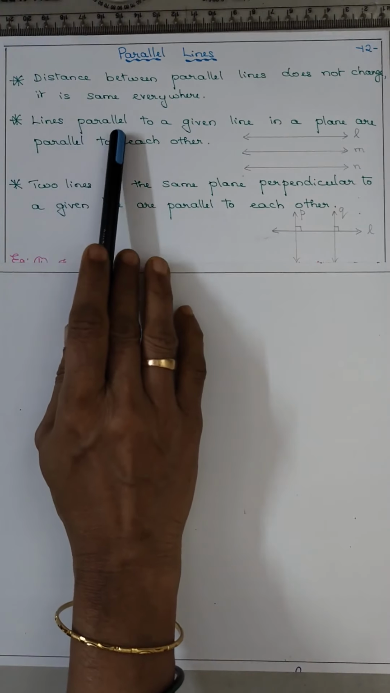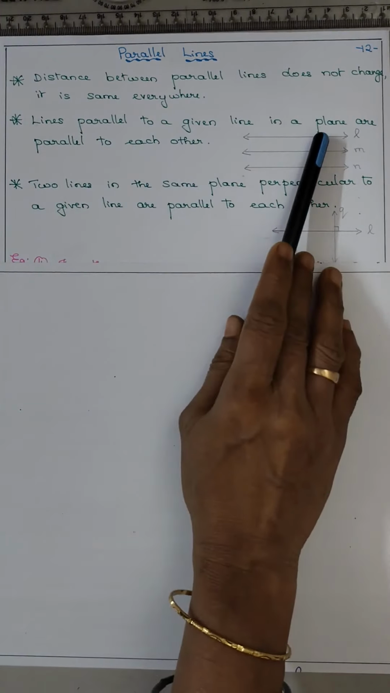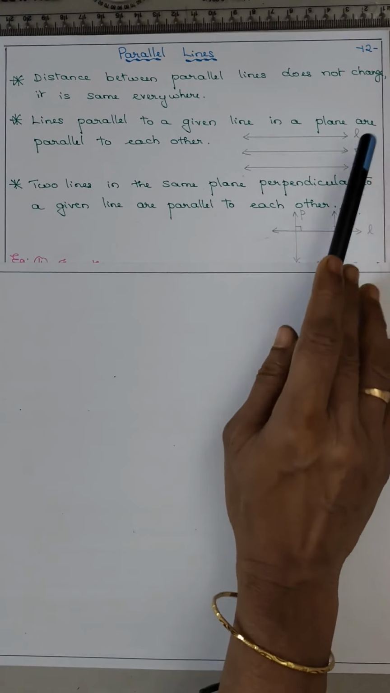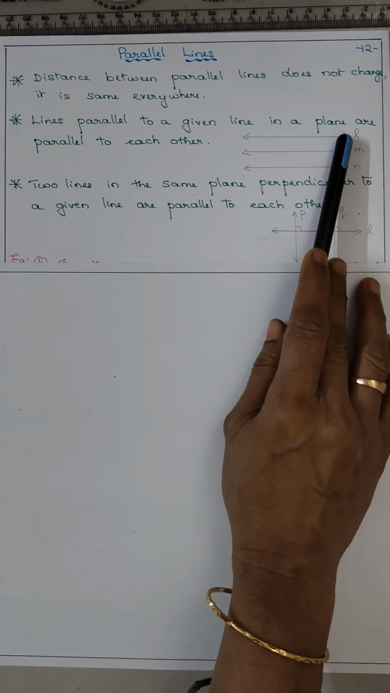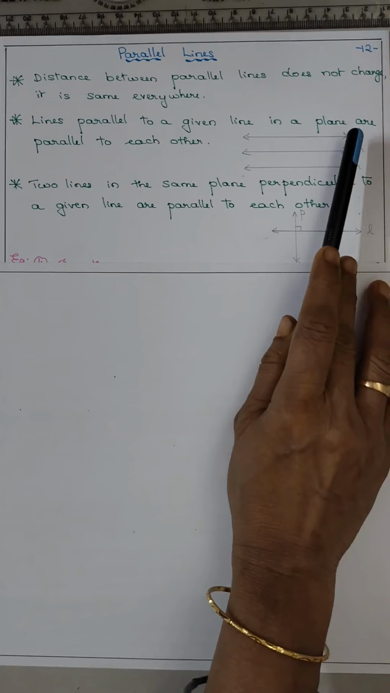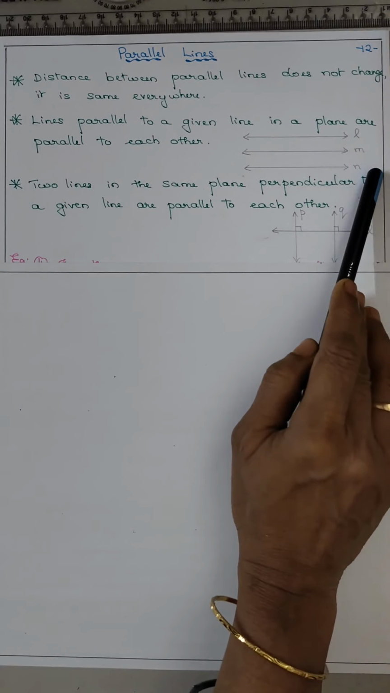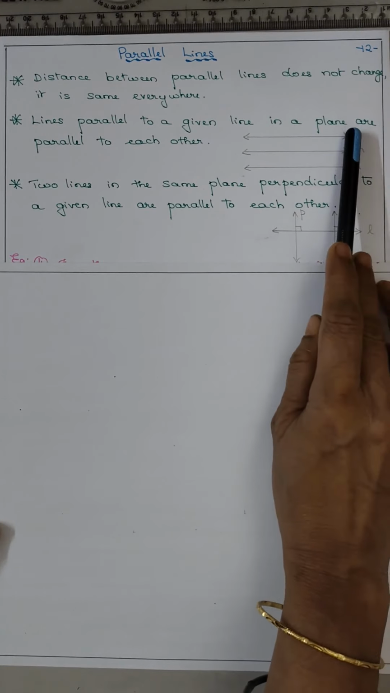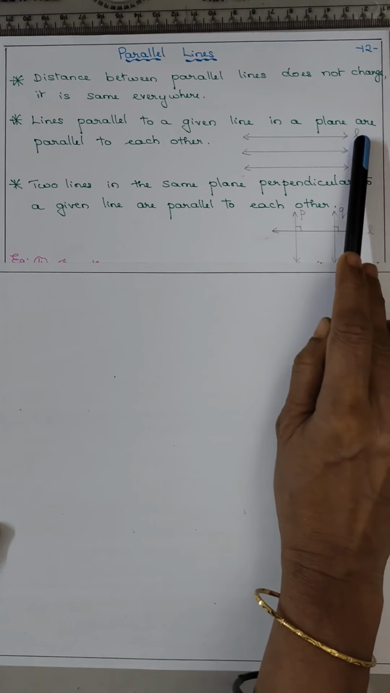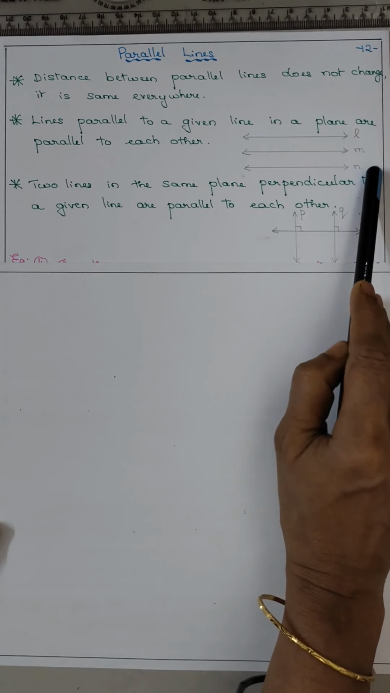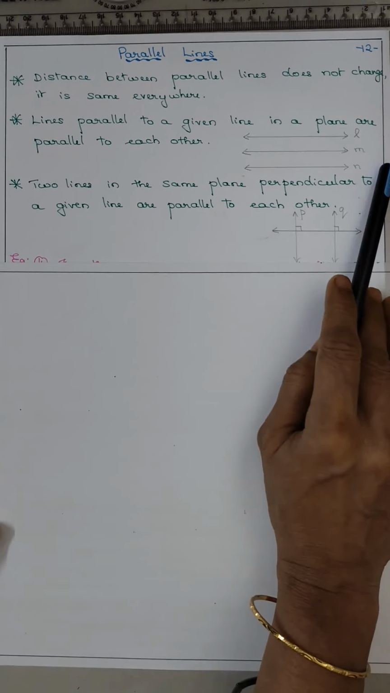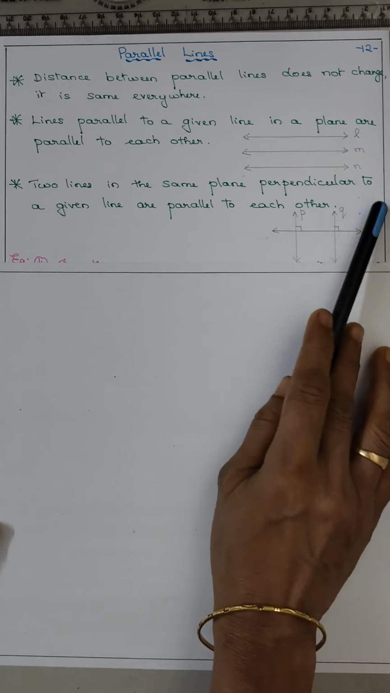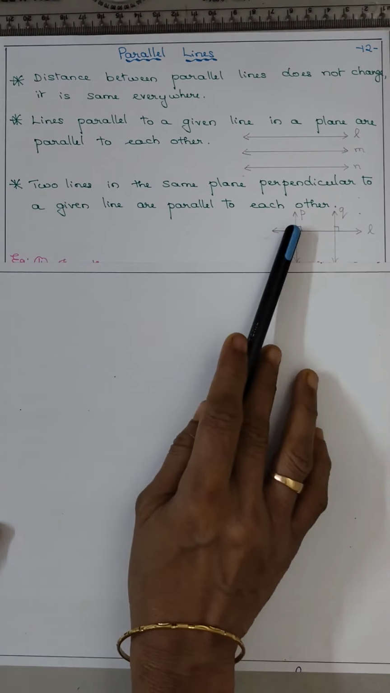Second point: the lines parallel to a given line in a plane are parallel to each other. Now this is line L. Now M is parallel to L. N is parallel to L. Then M and N are parallel to each other. When M is parallel to L and N is also parallel to L, then M and N are also parallel to each other.